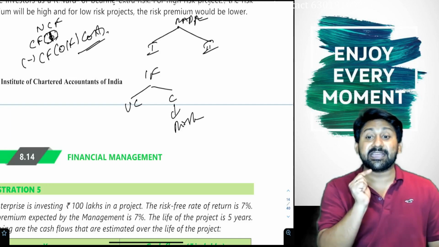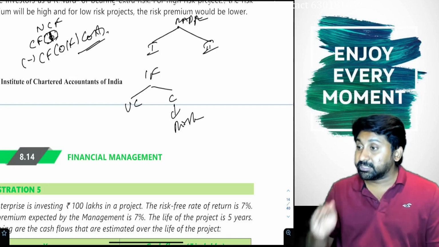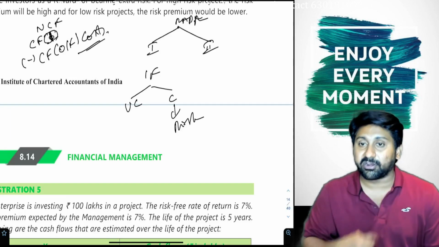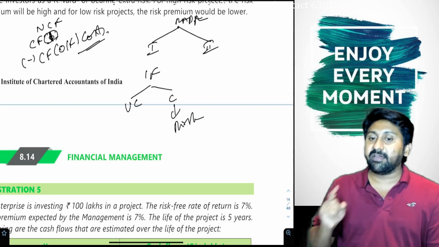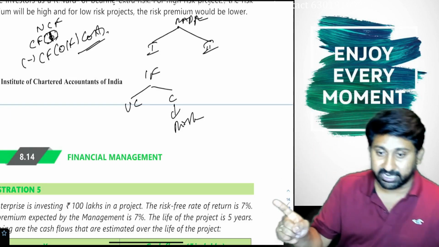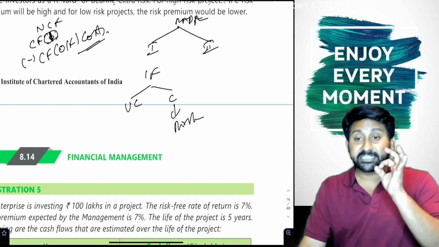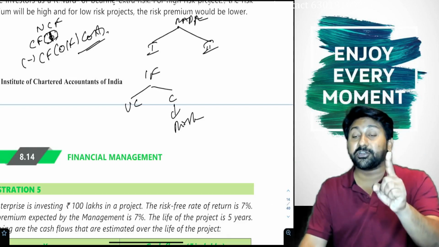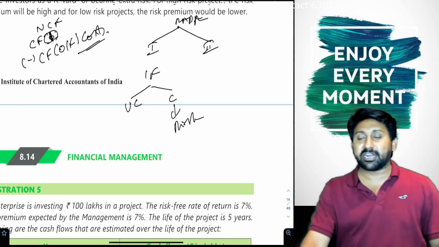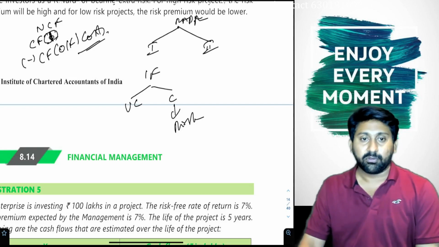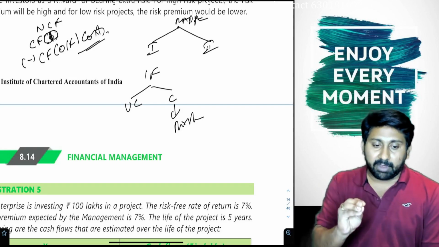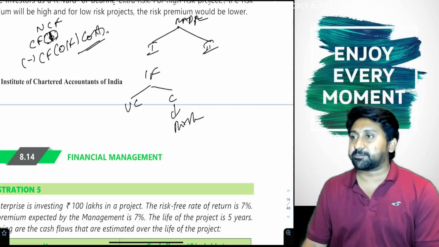By not investing in that FD, I am losing an opportunity to get a fixed return, or not? Therefore, whenever you are investing in some risky project, the first thing is you are losing an opportunity to get a risk-free rate of interest if you invest in an FD. Yes or no?